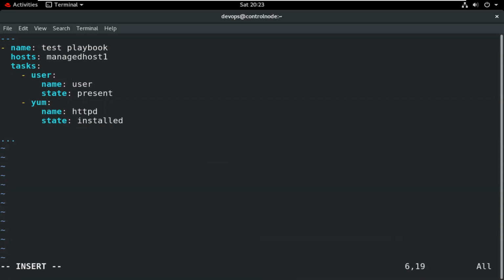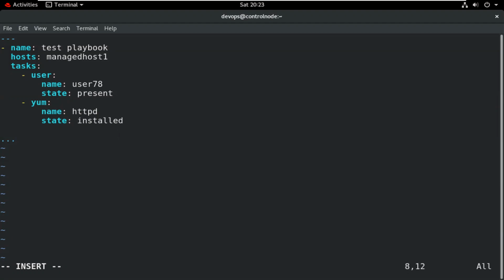User78. So we want to create this particular user, and it will be present. It means we want to create it. So we can write here present. And if we want to delete this, we can write here absent. So what types of status do we want? We use the name keyword, we use the state keyword. So what we want is to create this.